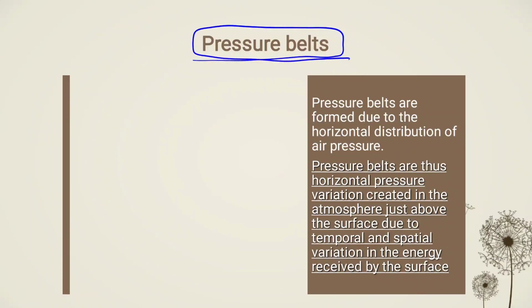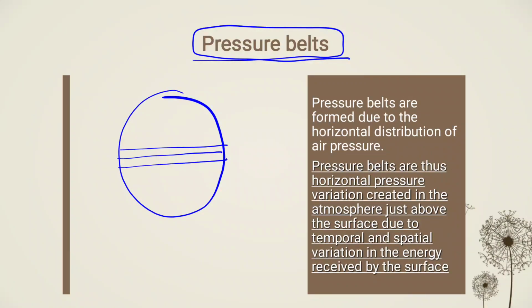Then the next topic is the pressure belts. If we talk about the pressure belts, they are the areas which are having high pressure or low pressure in a span of a latitude. If we talk about the equatorial low pressure belt, then it will cover 5 degree north to 5 degree south, as a layman term.